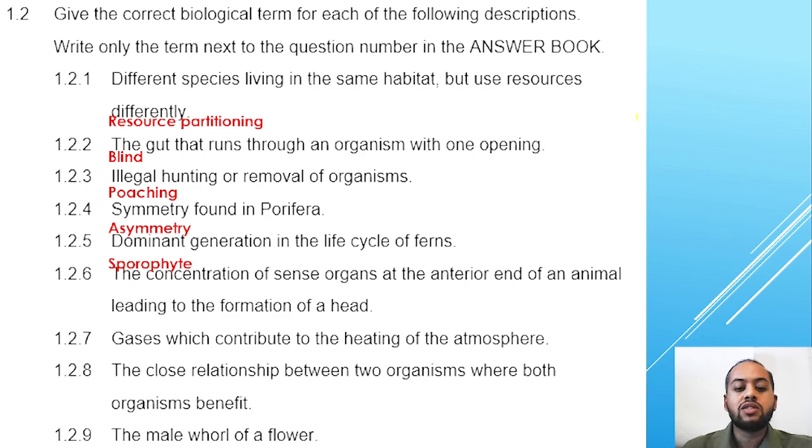1.2.6 the concentration of sense organs at the anterior end of an animal leading to the formation of a head. That is referred to as cephalization. 1.2.7 gases which contribute to the heating of the atmosphere. The gases that cause the atmosphere to become hot are referred to as greenhouse gases. 1.2.8 the close relationship between two organisms where both organisms benefit is regarded as mutualism. 1.2.9 the male whorl of the flower, this is referring to the male reproductive structure, is referred to as the stamen.